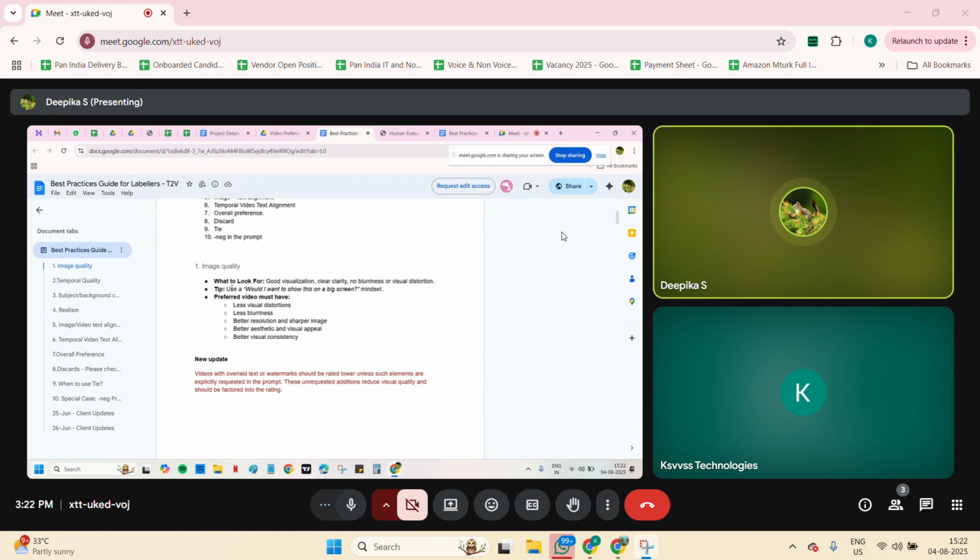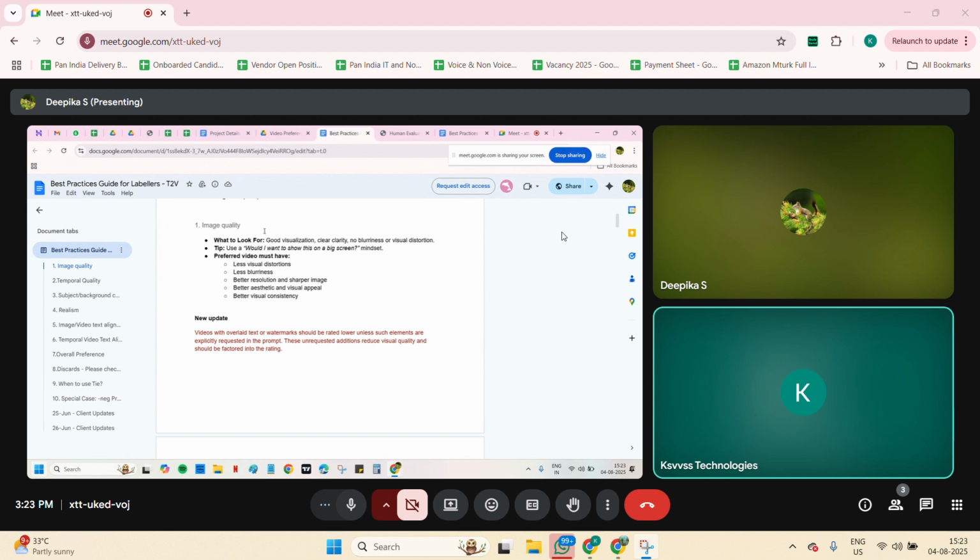So as I told, we need to check for good visualization for image quality. We have prepared this best practices sheet for better understanding, for whoever is working, so they should have better understanding. So you will also be able to understand it clearly. That's the reason I'm sharing this screen. Okay.